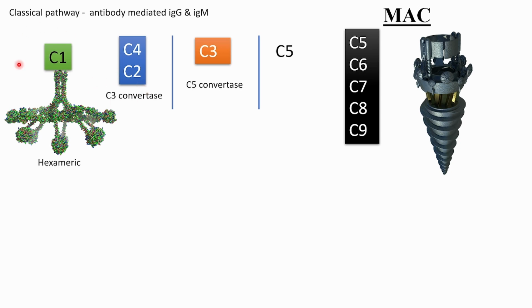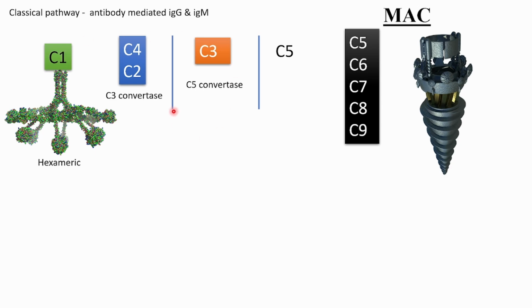See, as I have told you already, out of all this, some have two components, like C2 was an exception. C3 has two components, A and B. C4 has two components. C5 has two components. C6 to C9 do not have that kind of component. C1 does not have; it is already a complex, QRS complex.